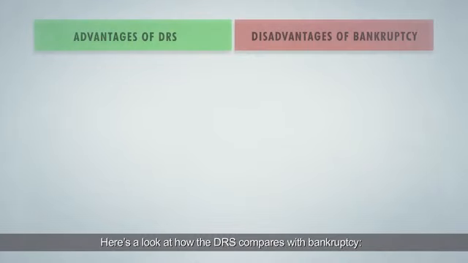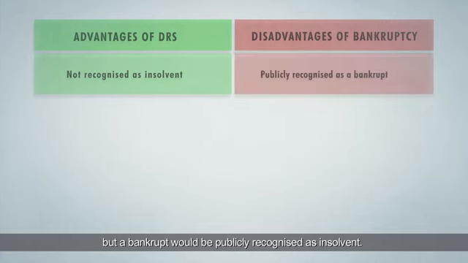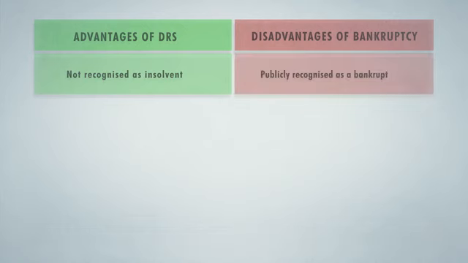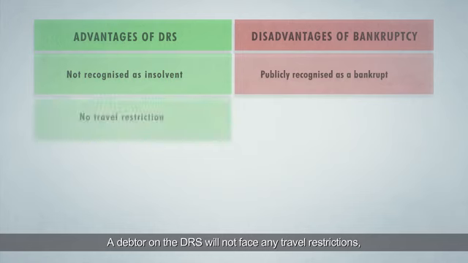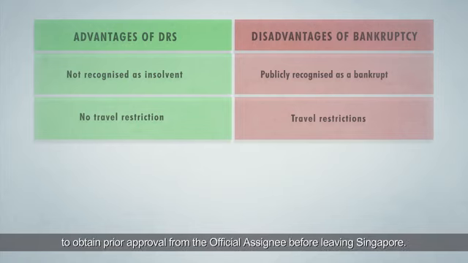Here's a look at how the DRS compares with bankruptcy. A debtor on the DRS will not have his name published in the newspapers, but a bankrupt would be publicly recognized as insolvent. A debtor on the DRS will not face any travel restrictions, unlike a bankrupt, who will be required to obtain prior approval from the official assignee before leaving Singapore.